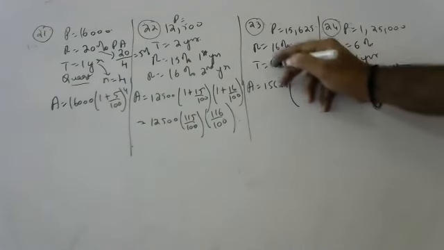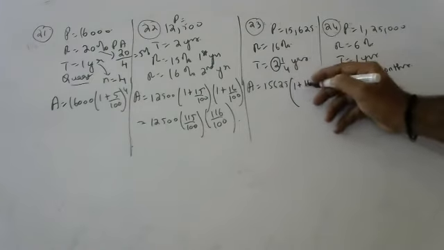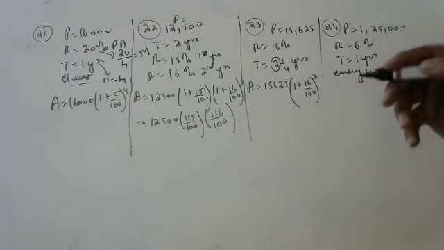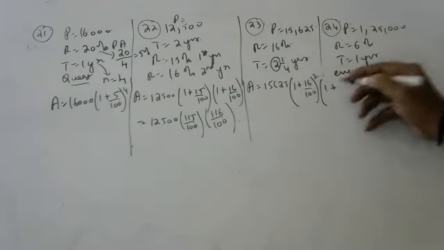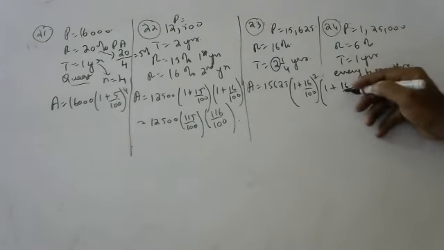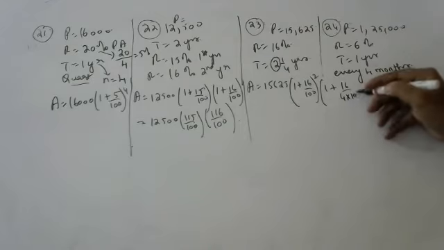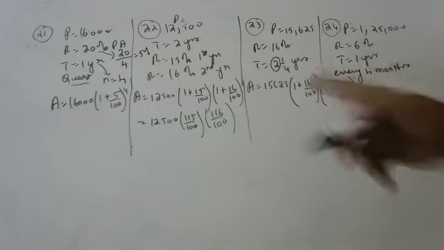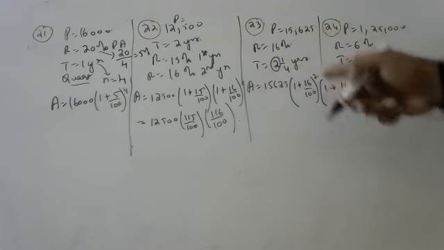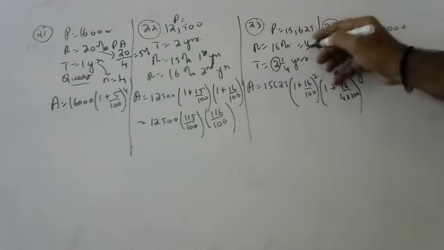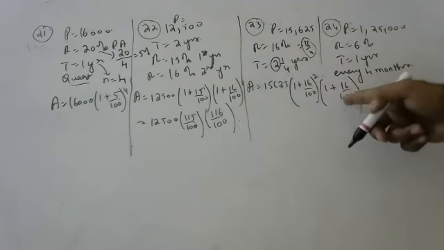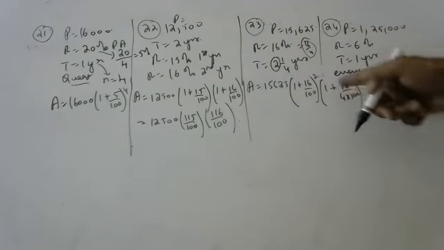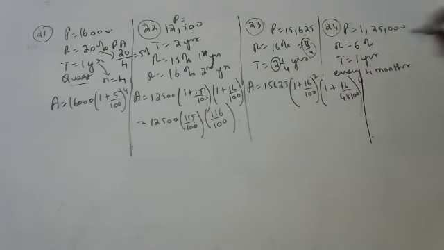First, we have to calculate for 2 years: 1 plus 16 by 100 whole to the power of 2. Then for 1/4 of a year, how will you calculate? 1 plus 16 by 4 into 100. Those who did not understand, again I'm saying, for 2 years this, and for 1/4 of a year, 1 plus 16 by 4, that is 4%. If it is 1/3, 16 by 3. If it is 1/5, 16 by 5. This is for 1/4 of a year.